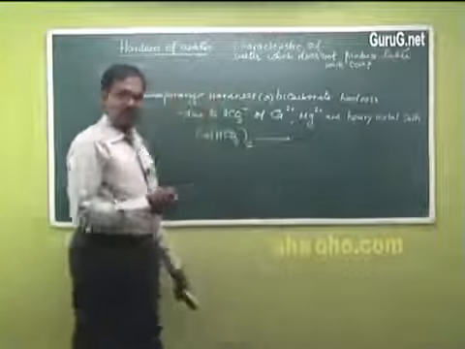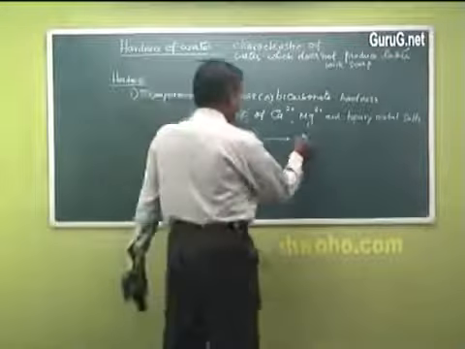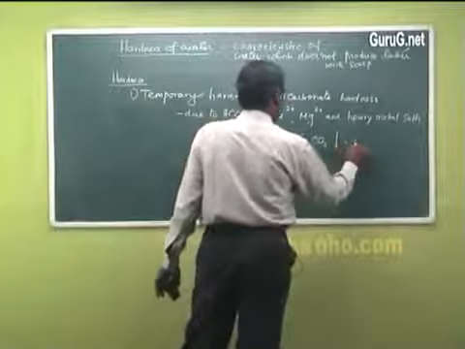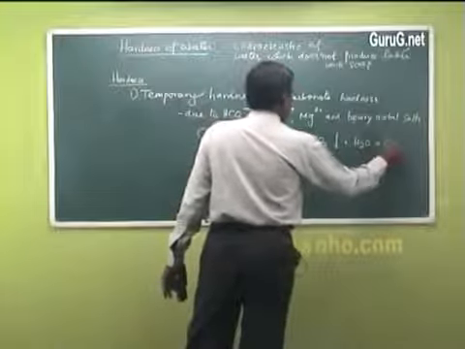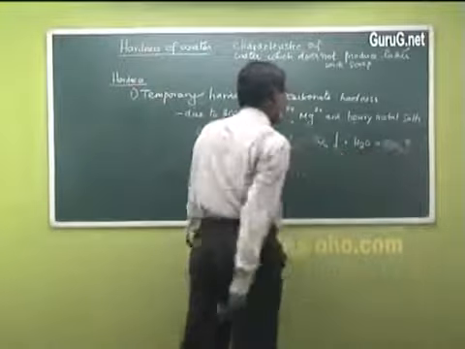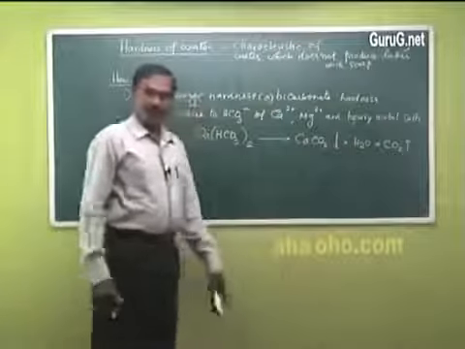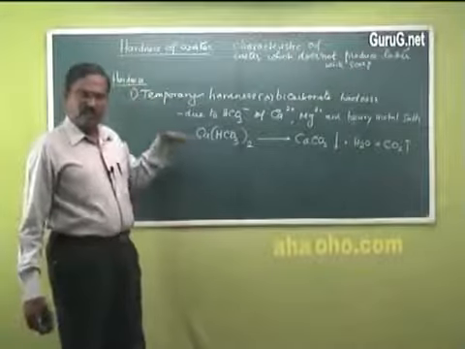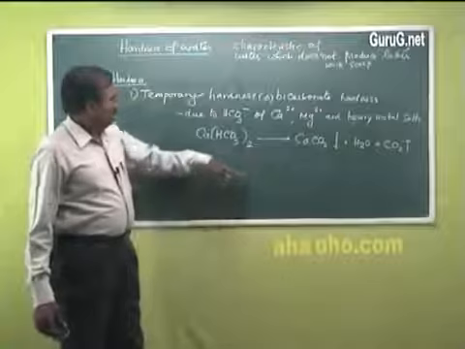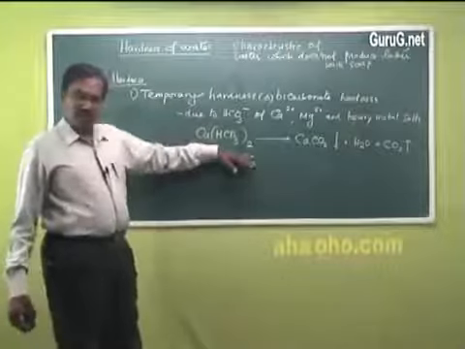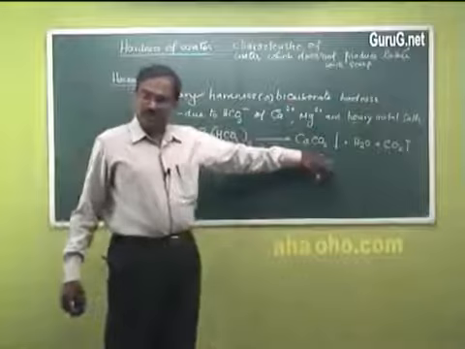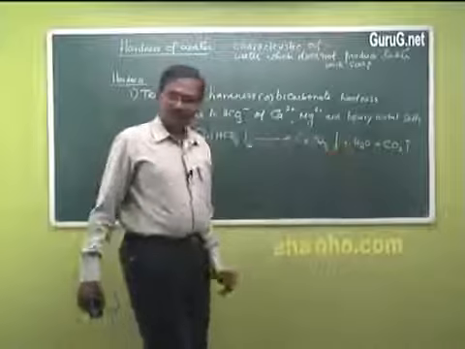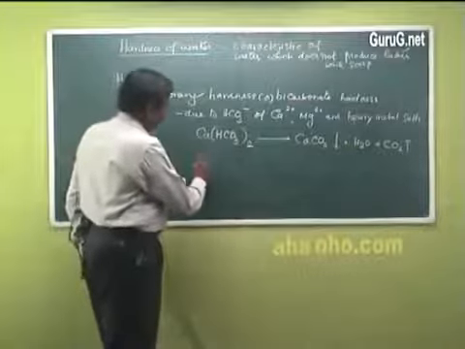On boiling, calcium bicarbonate decomposes to give the insoluble precipitate calcium carbonate plus water, with evolution of carbon dioxide.